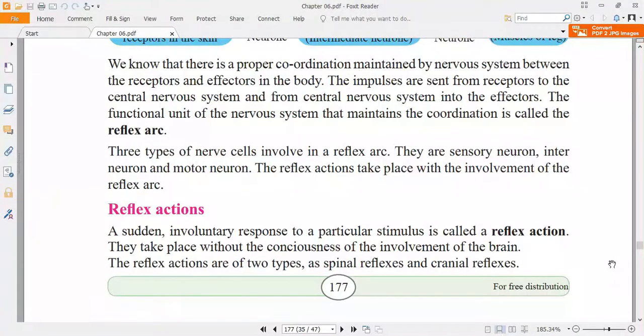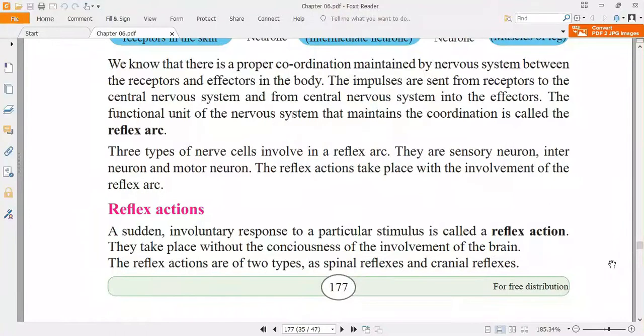For example, if we step on a thorn, we won't just slowly take our leg away. Immediately we will take our leg, without our consciousness. That is called a reflex action. If we keep our hand in the fire, we will immediately take our hand away without delay.